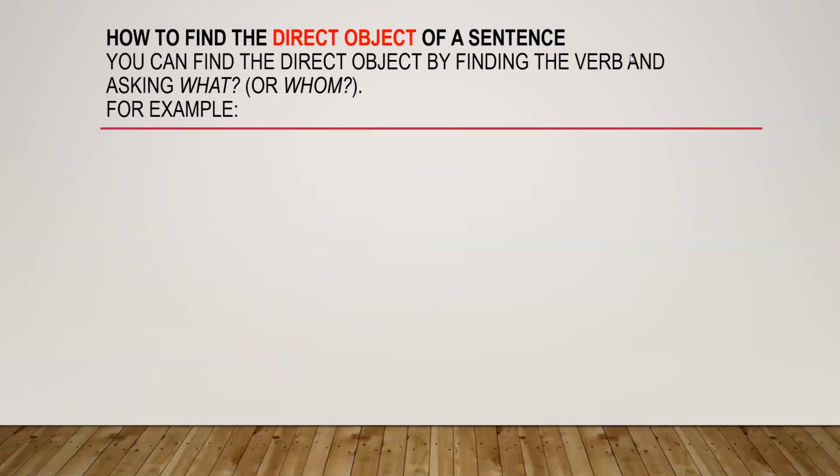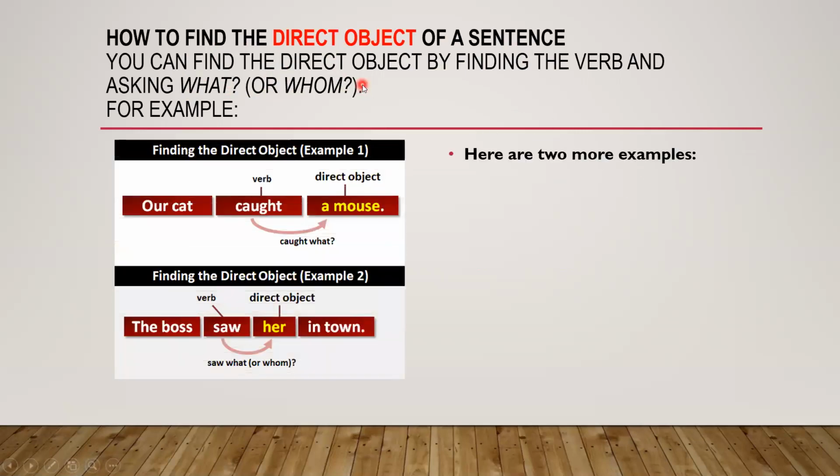Now look over here, dear students. How to find the direct object of a sentence. Now, how to find out that there is a direct object? Sometimes students say, sir, how will we be able to know that there is a direct object? You can find a direct object by finding the verb and asking what or whom. Now, dear students, here we have a picture. It is very easy for you to find the direct object.